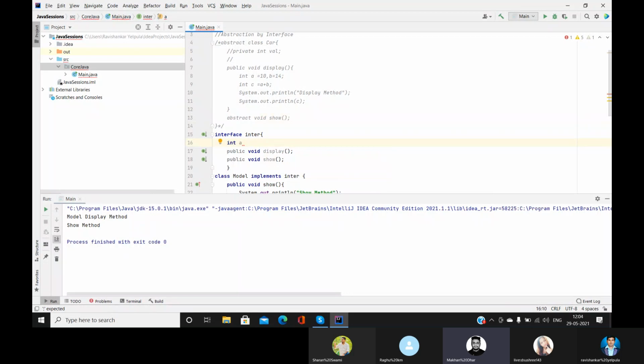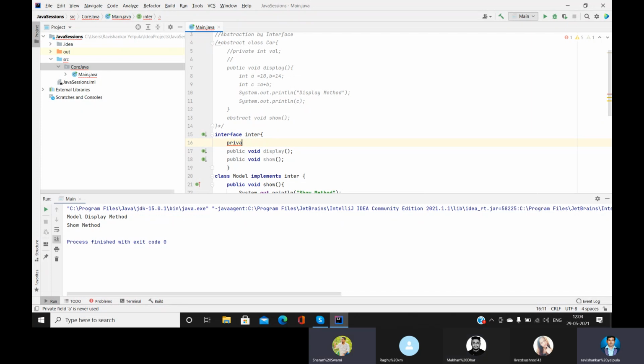If you try to program any data field, it will not contain. So this is only the challenge. I'm sharing my real-time experience. I especially do not use interfaces, only in very few cases. But you should know all this.